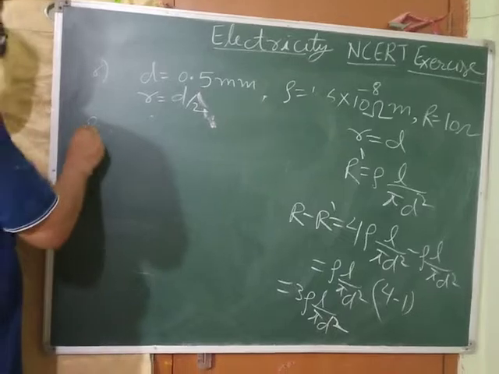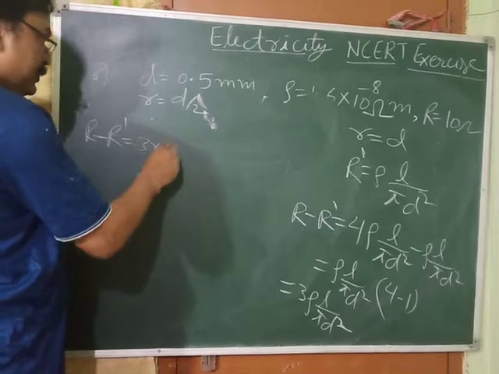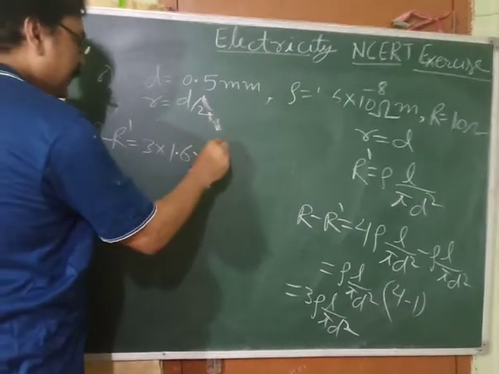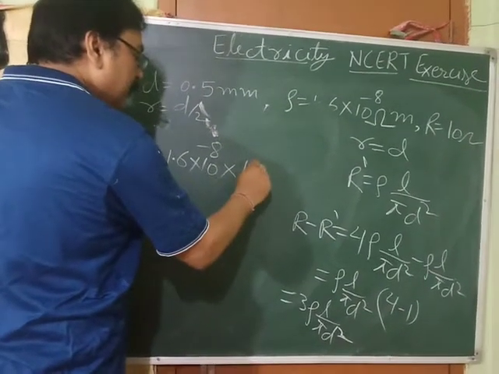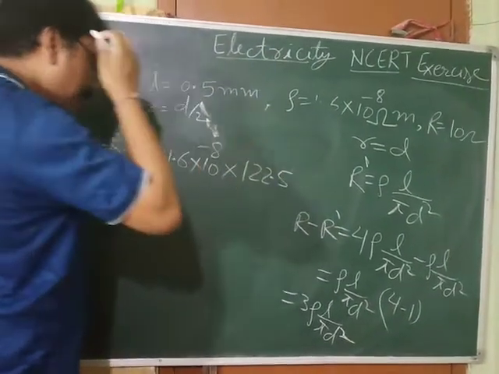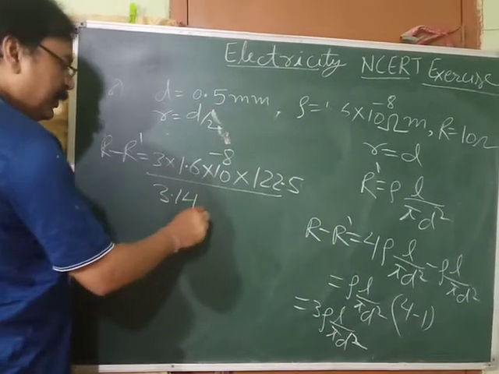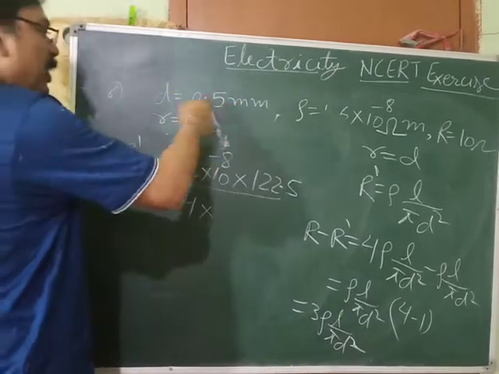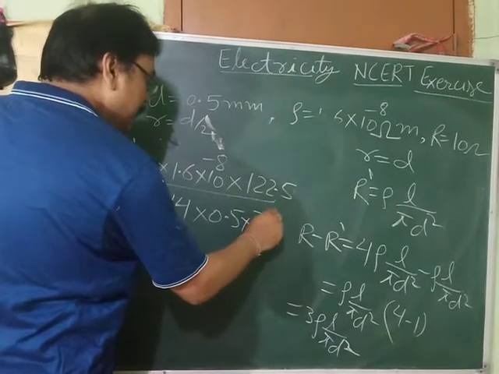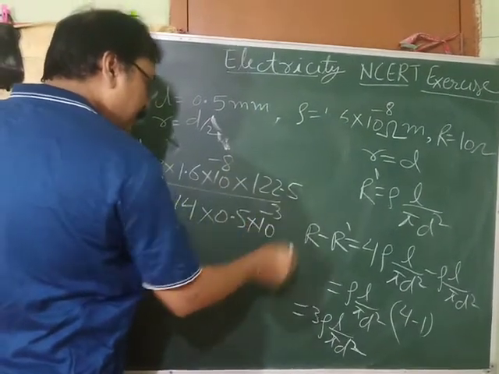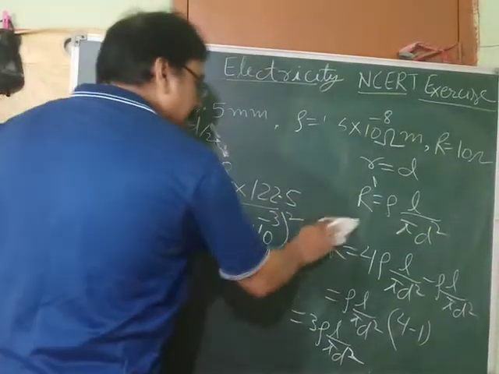Change in resistance R minus R dash is 3 into rho, which is 1.6 into 10 raised to the power minus 8, into L, which we have got as 122.5, divided by pi, which is 3.14, into d square. d is 0.5 mm, meaning 0.5 into 10 raised to the power minus 3, because it is mm, we have to write in meter, whole square.